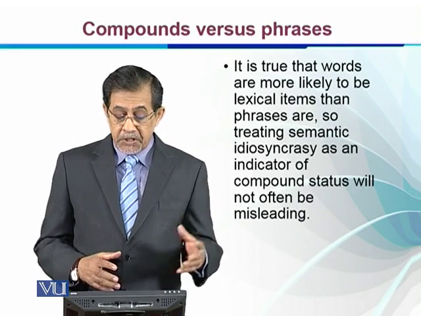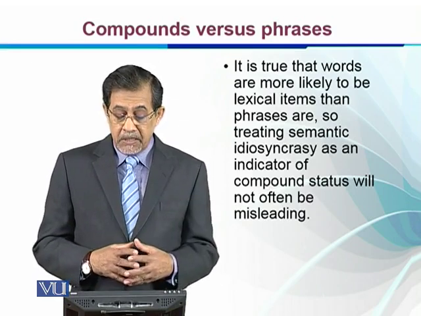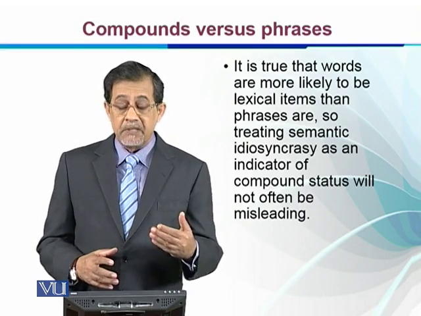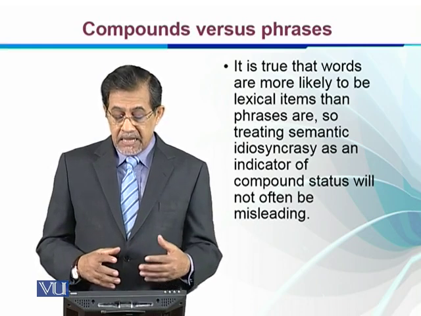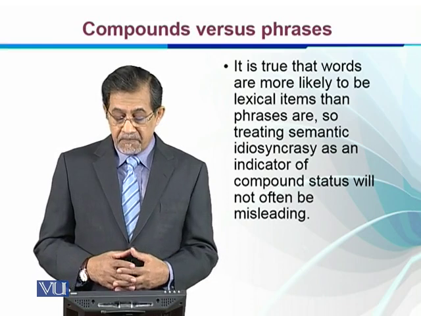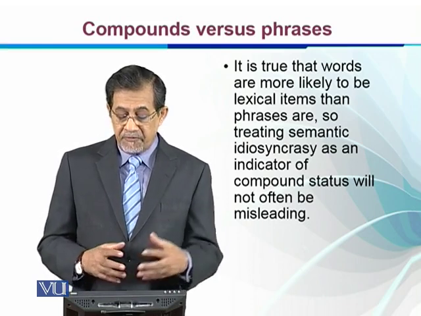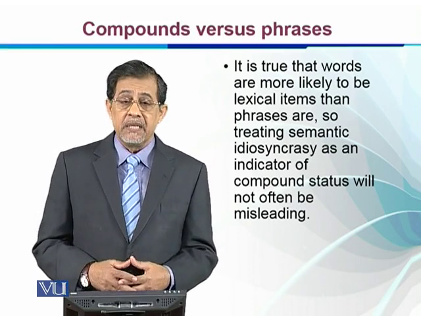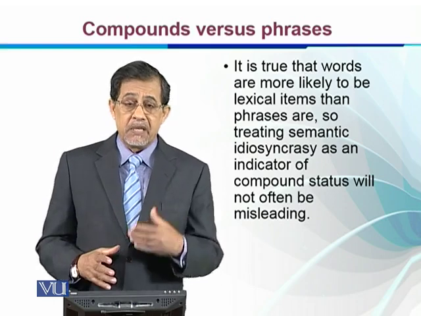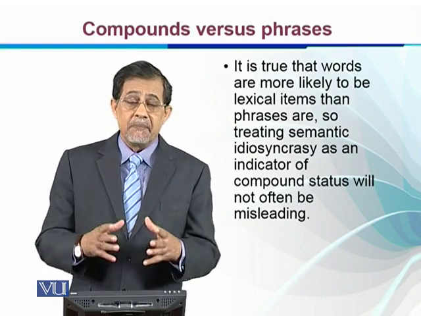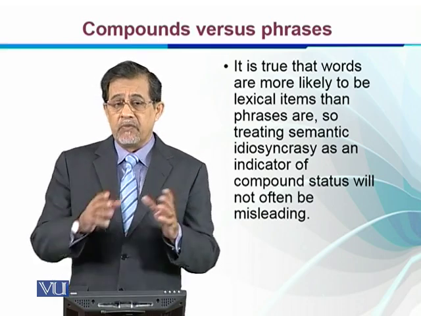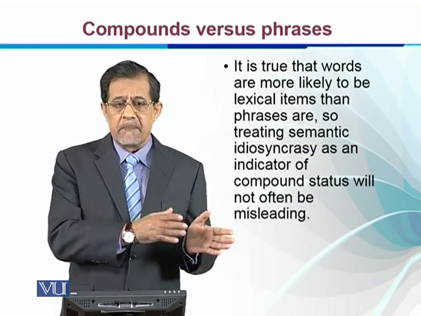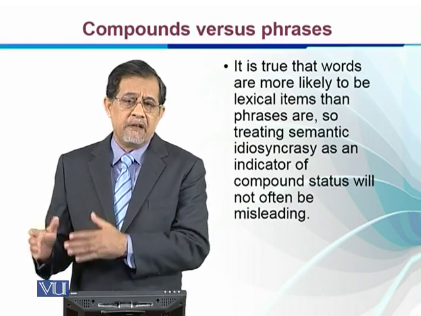It is true that words are more likely to be lexical items than phrases are. So treating semantic idiosyncrasy as an indicator of compound status will not often be misleading. Though we have said otherwise, to some extent semantics helps us in knowing whether something is a compound or a phrase.